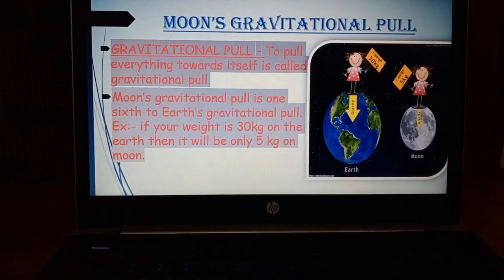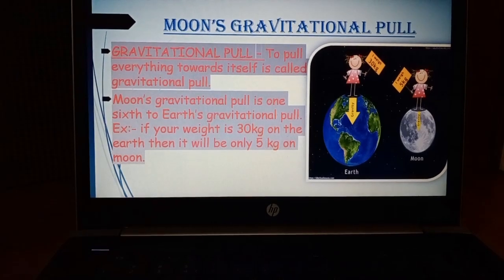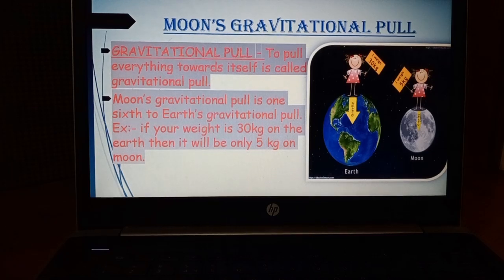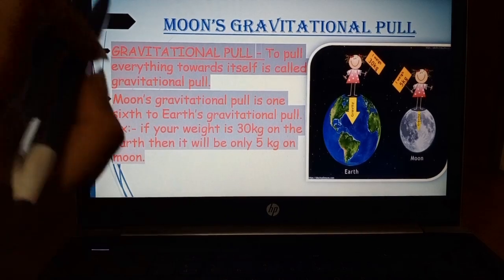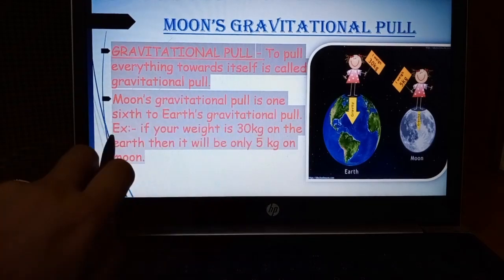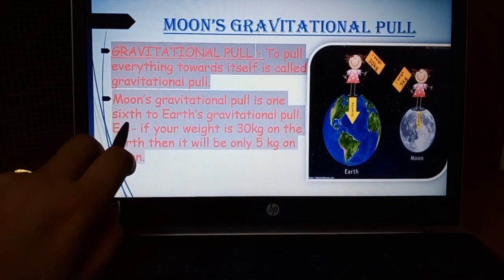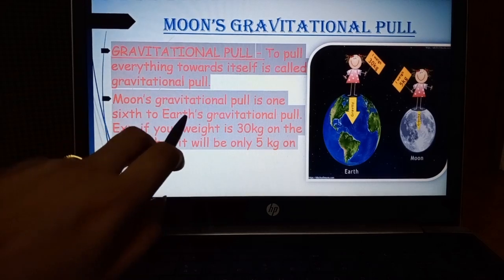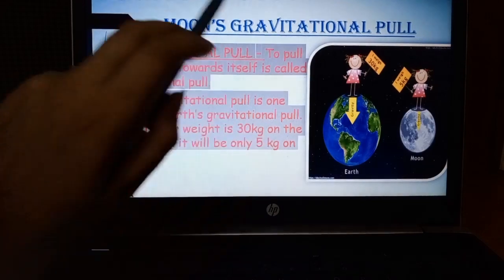Okay, now let's talk about the gravitational pull of the moon. The moon's gravitational pull is 1/6. Yes, just remember this point. It is a very important point related to your science subject. That is, the moon's gravitational pull is 1/6, meaning 1/6 of the earth's gravitational pull.